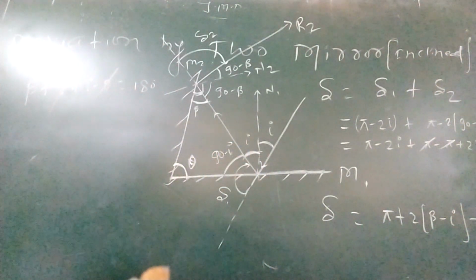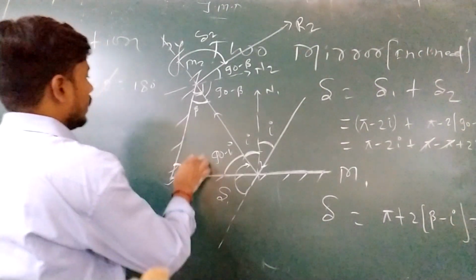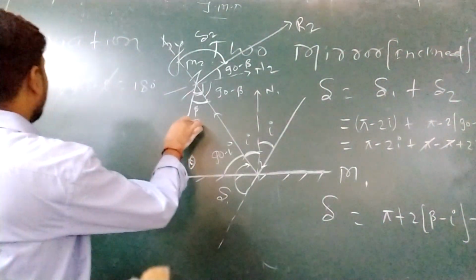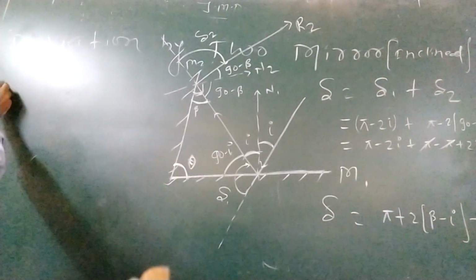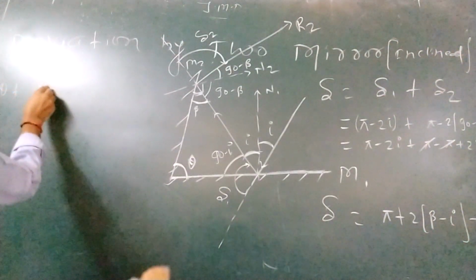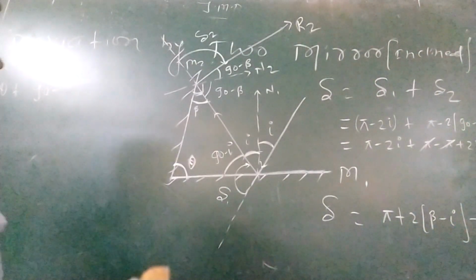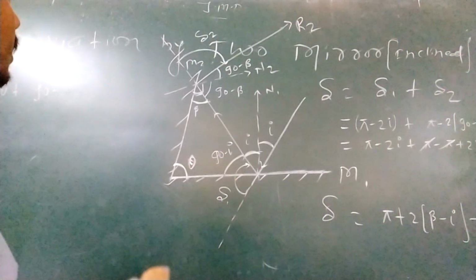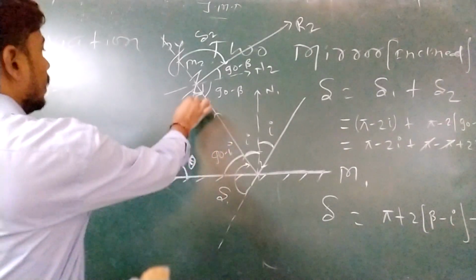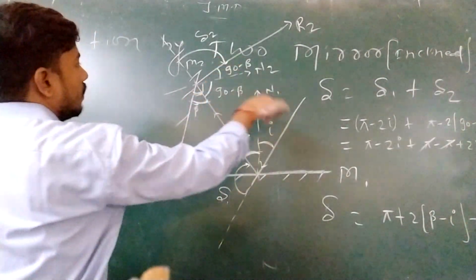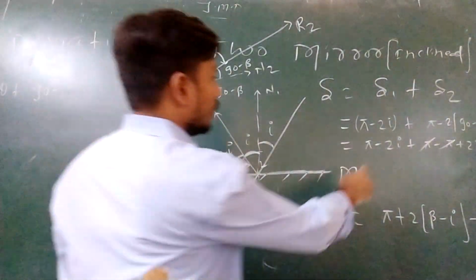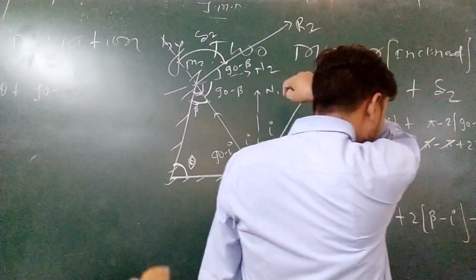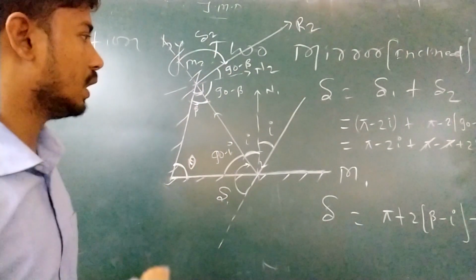Okay, so this should be the total angle 180. So just put this value here: theta plus 90 minus i. There's some mistake because this becomes beta, so this becomes 90 minus beta, 2 times. So here minus, and this is 2 times, so this is also minus.